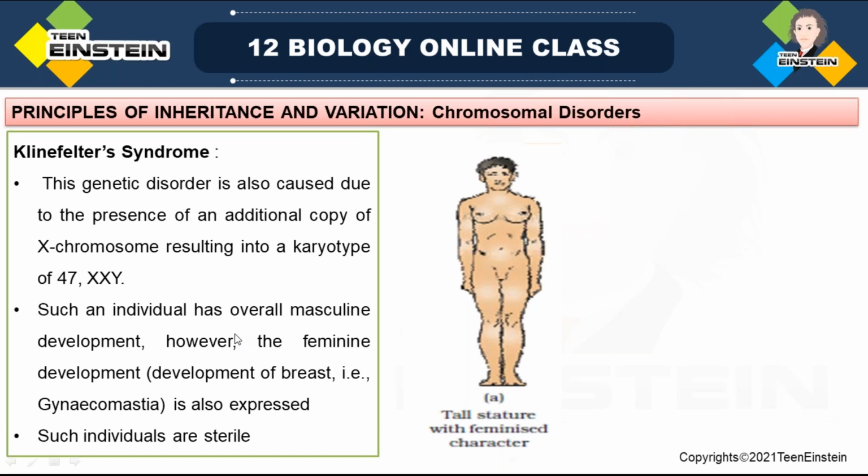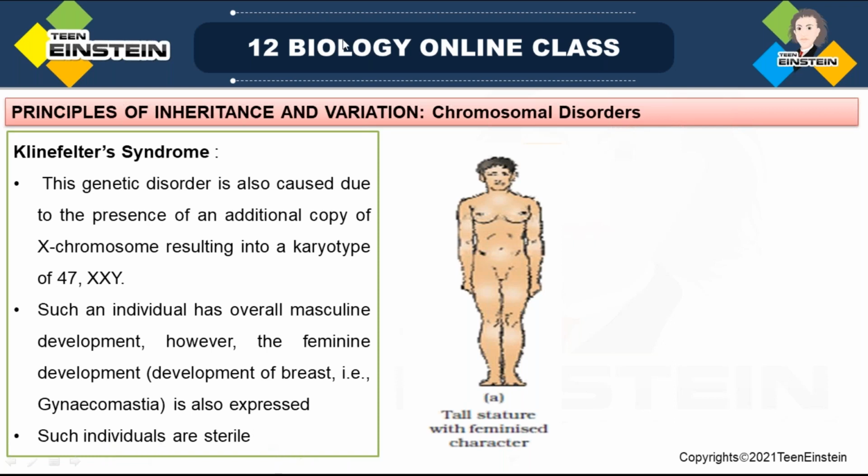So in such individuals, there is overall masculine development along with feminine characters, because there is an additional X. So extra feminine character will be developed, means development of breast, gynecomastia, these things are expressed. Okay, such individuals are sterile.